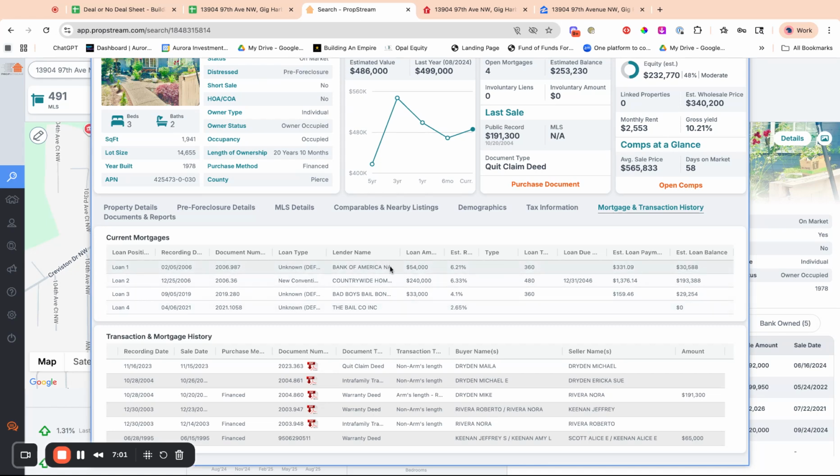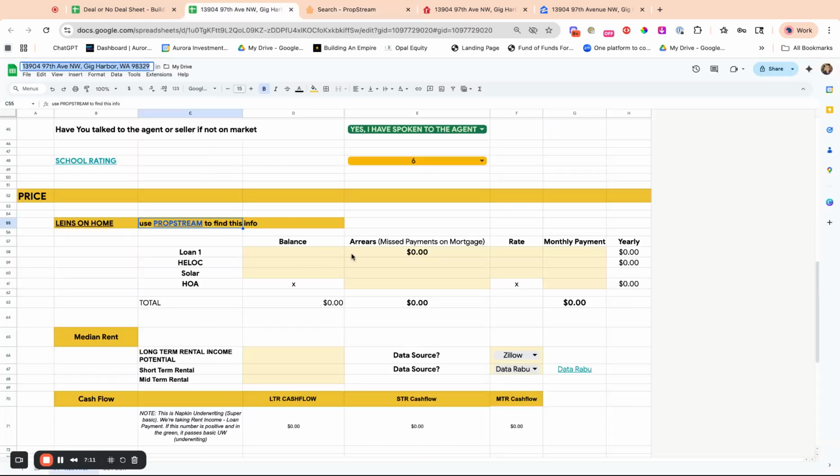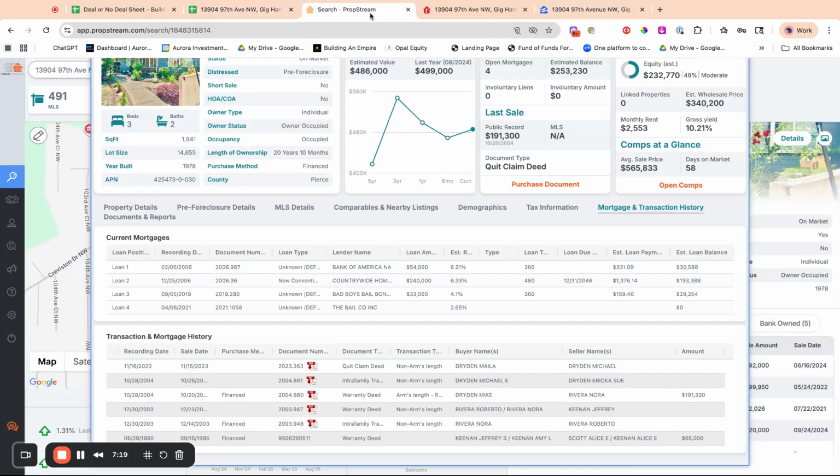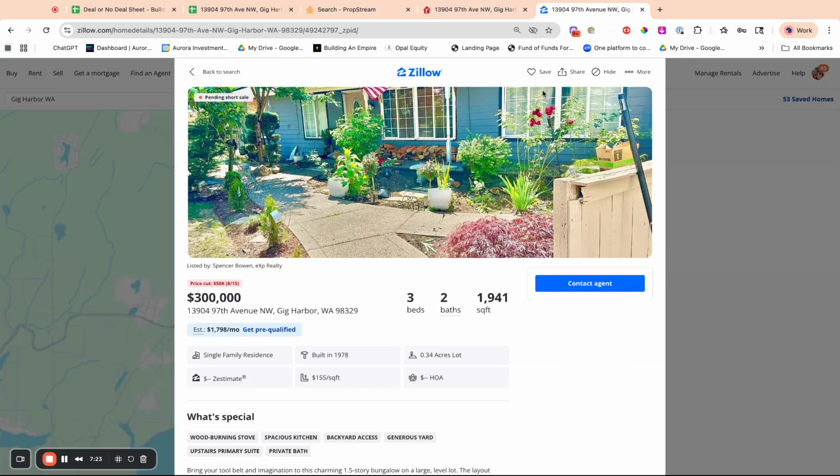Okay. So first one, we'll go with loan one, a rate of 6.21%, and we'll come back over here. The balance is $30,000 and our payment is $331.